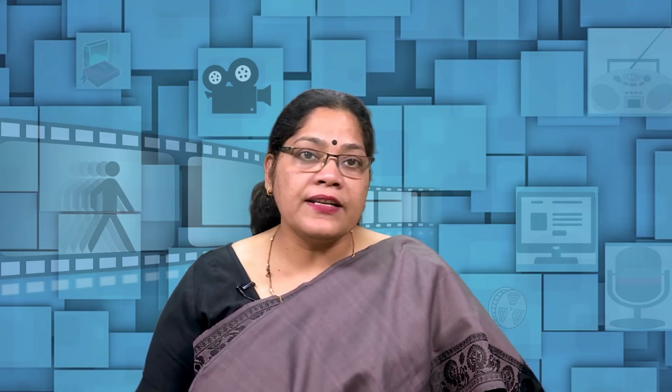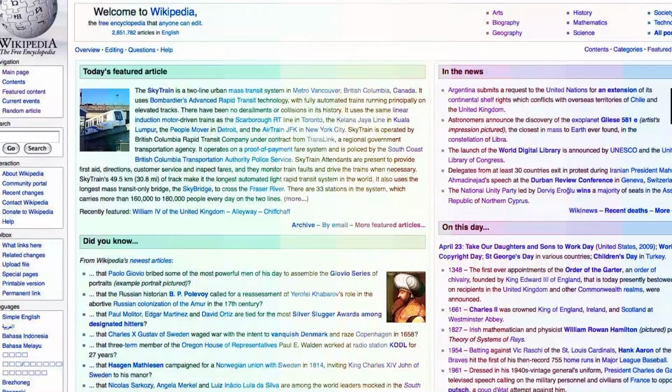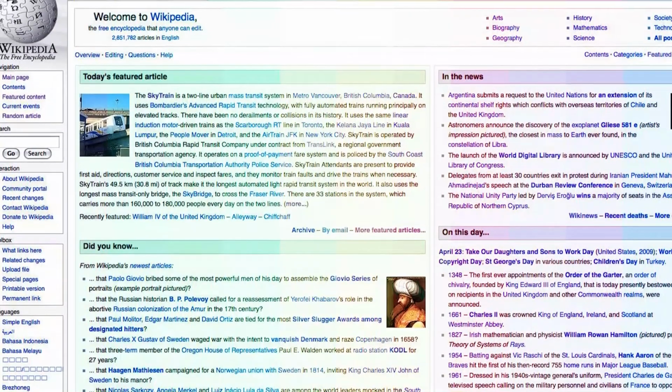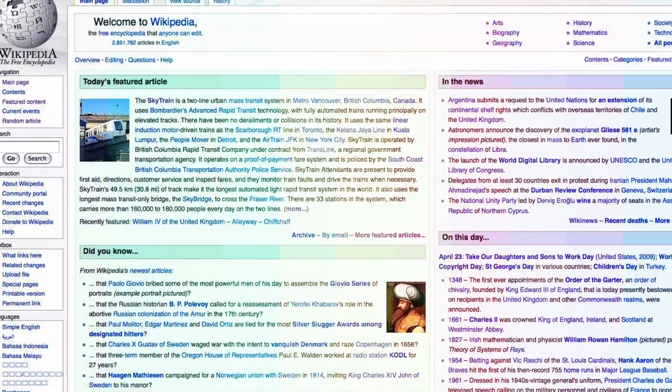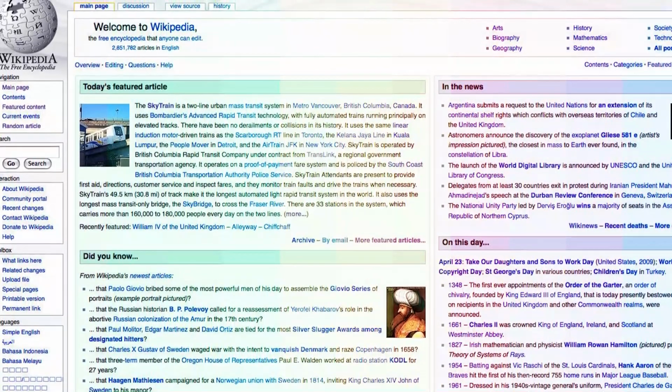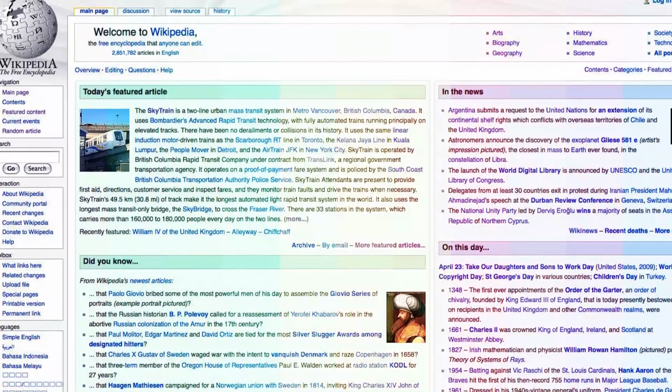Since every edit is recorded, if I have inadvertently made any changes, I can always revert back to the previous version. Similarly for the articles: if people have made changes which are not acceptable to me, or which I don't like, I can always revert back to the original page.